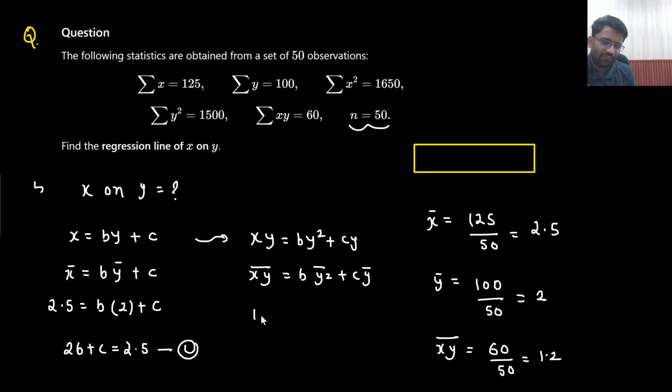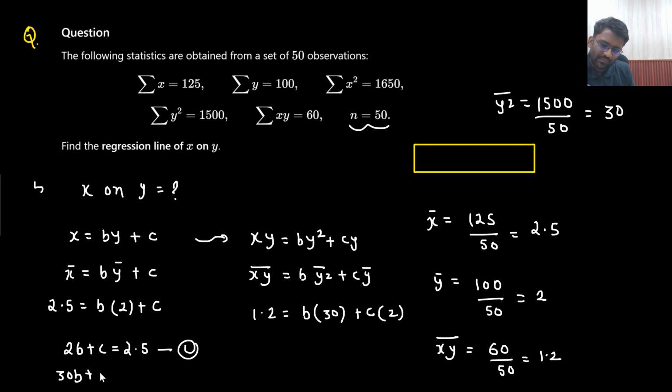That is 1.2. What is y square bar? 1500 divided by 50, that would be 30. So this would be 30b plus c into y bar, that is 2c. So 30b plus 2c equals 1.2. This is equation 2.